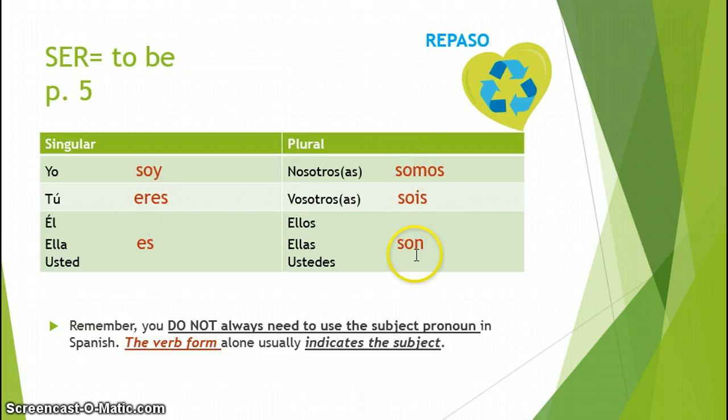All right, so we have our subject pronouns here that we just reviewed with a common verb, the verb ser, which is one of our to be verbs. Remember, now that we're in Spanish 2, you do not necessarily need to use your subject pronouns. We learn these so that we can go over the concept of conjugation, but I don't necessarily need to say, yo soy de San Luis. I am from St. Louis. I can simply say, soy de San Luis, and the person knows that I'm talking about the first person, since there's no other conjugation that is the same way. So the verb form alone can indicate the subject.